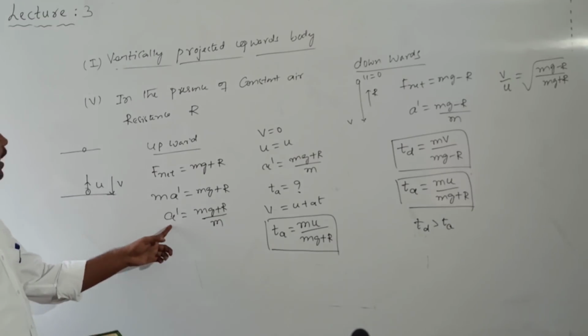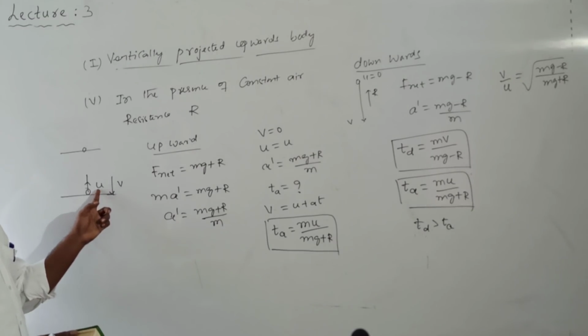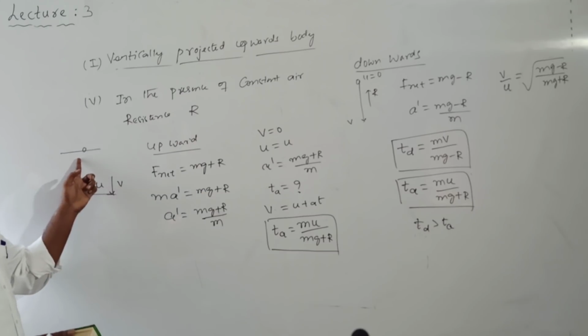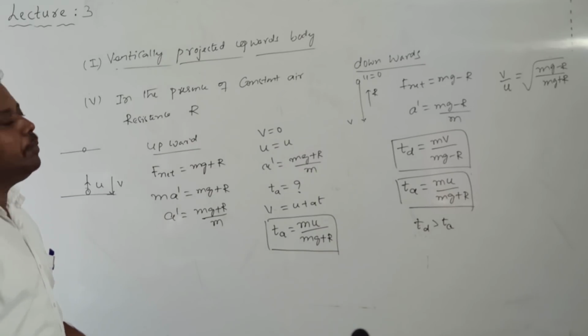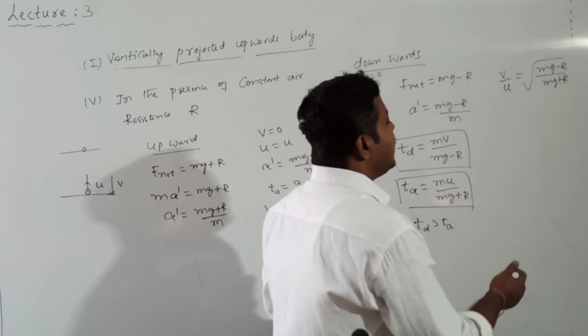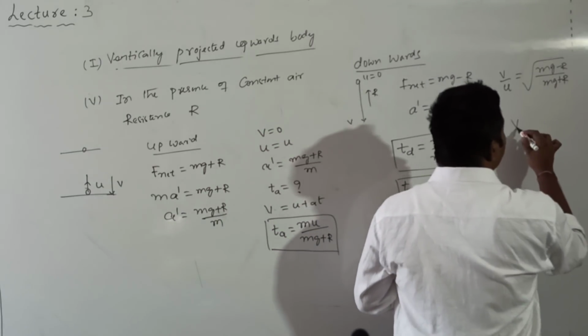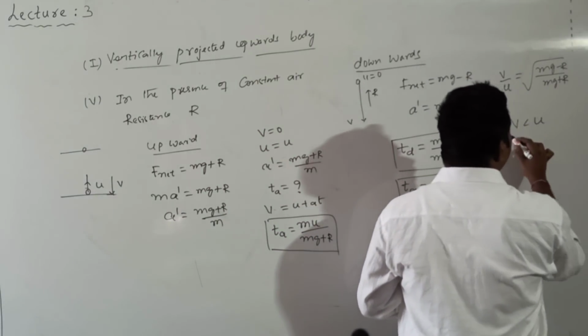Upward journey acceleration I know. Upward journey initial velocity value u. Distance traveled, if I call it h, then I can calculate the velocity value. Similarly for the downward journey. So I will get the answer: v by u is equal to the square root of (mg minus R) divided by (mg plus R). So v value is less than which one? u value. What does it mean?